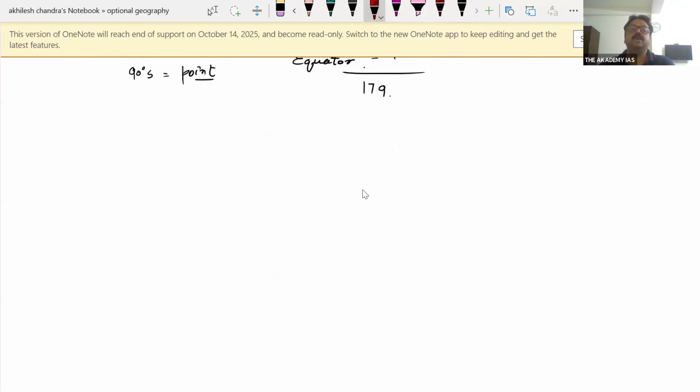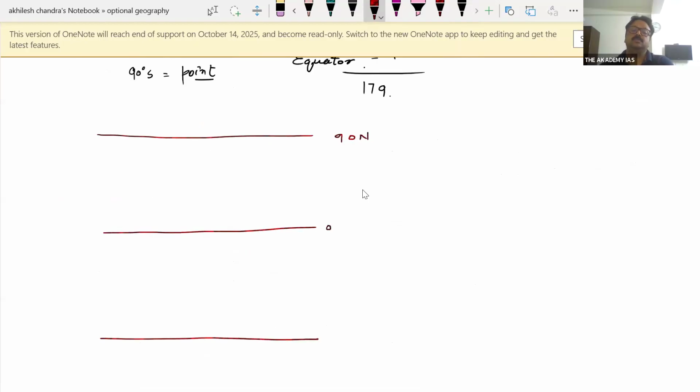So on the map, we have 90-degree north, then we have the equator, and we have 90-degree south. And then there are 89 parallels of latitude in the northern hemisphere and 89 parallels of latitude in the southern hemisphere. So what will be the number? 179 plus 2. There will be 181 parallels of latitude on the map.